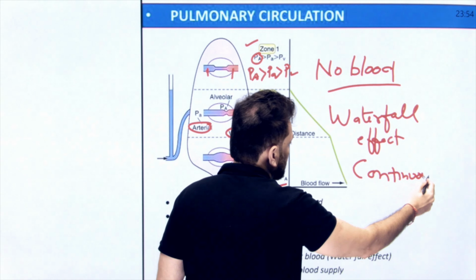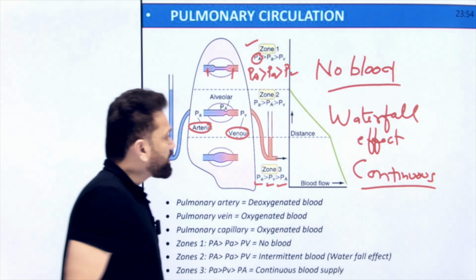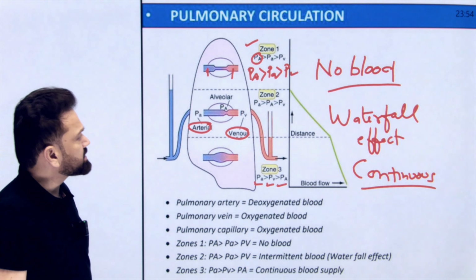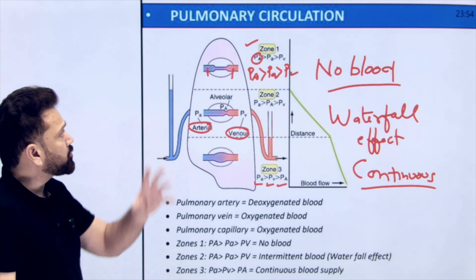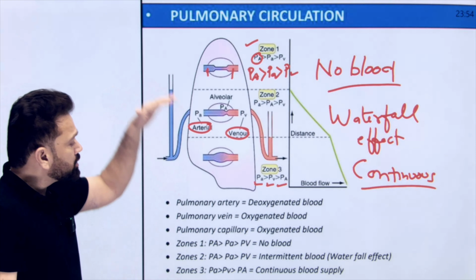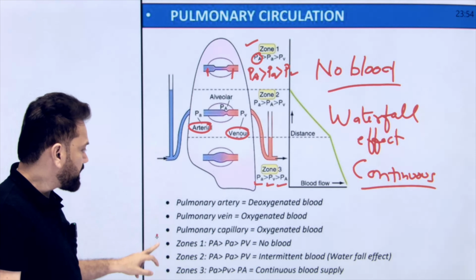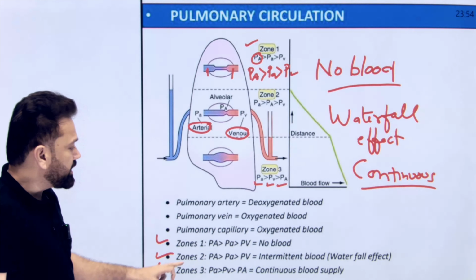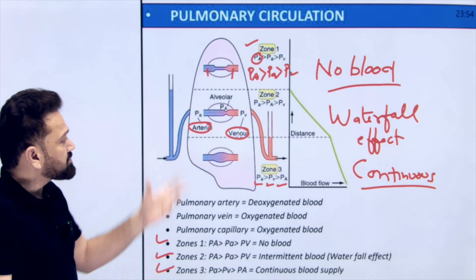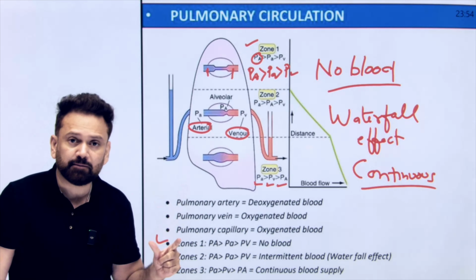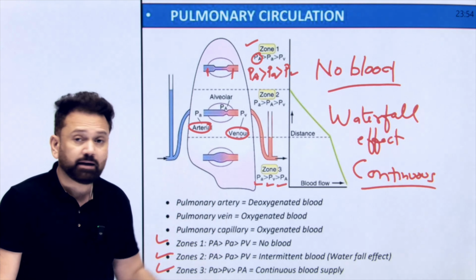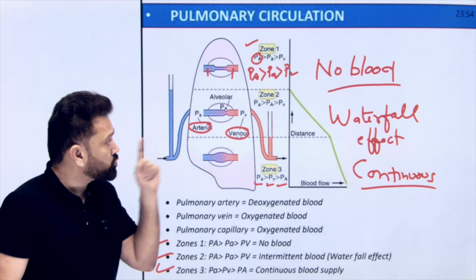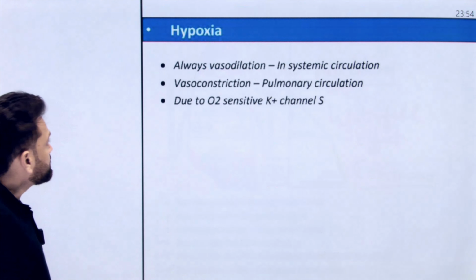Sometimes these questions are important for your MCQ purpose. Sometimes they can be asked in your exam also, that you have to tell about the pulmonary circulation zone wise. So in Zone 1 I told you no blood, in Zone 2 intermittent blood, in Zone 3 continuous blood flow. Sometimes they ask you waterfall effect in the lung is seen in, answer will be Zone 2.